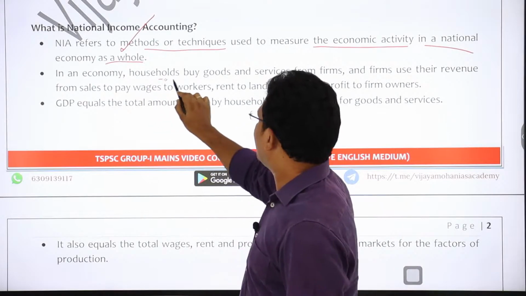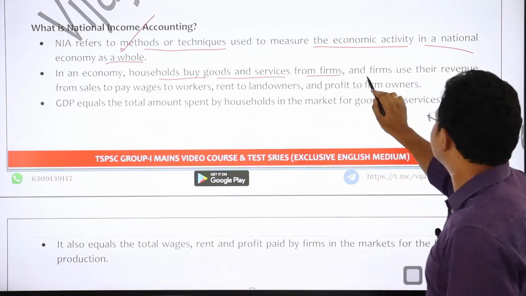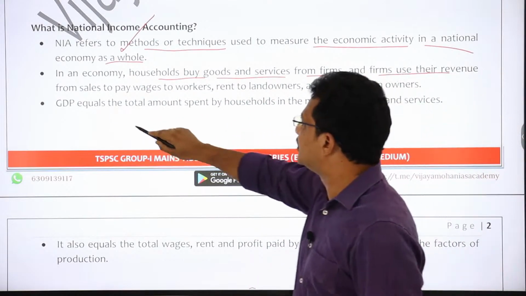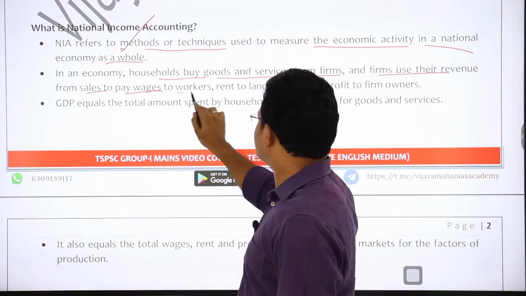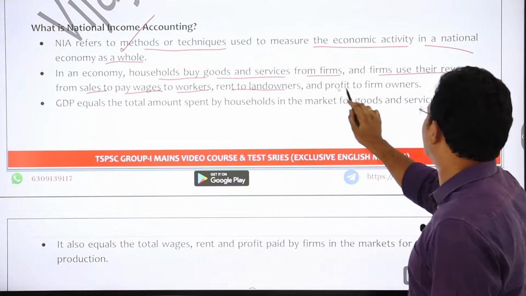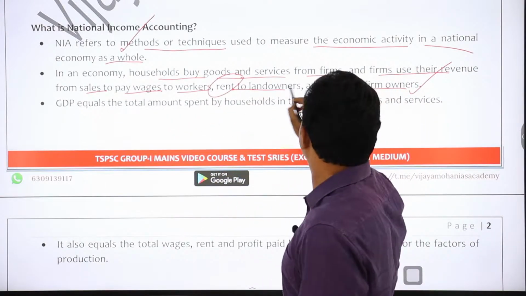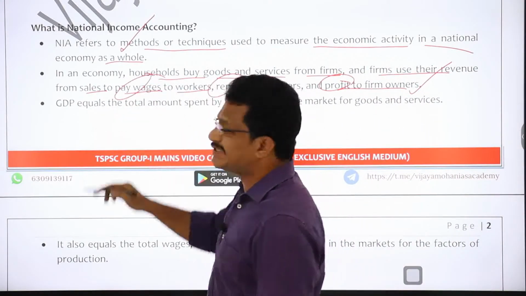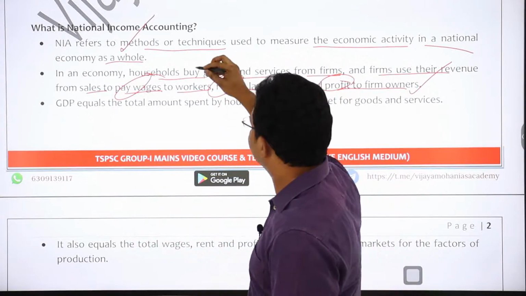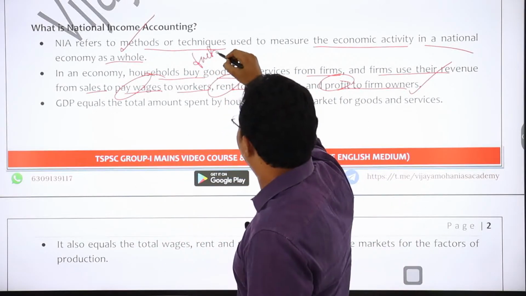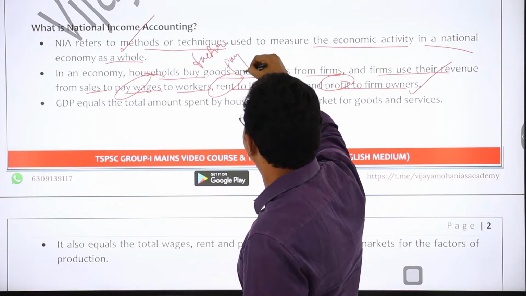In an economy, households buy goods and services from the firms, and firms use their revenue from sales to pay wages to workers, rent to landowners, and profit to farm owners. So these wages, rent, and profit are all called factor payments.